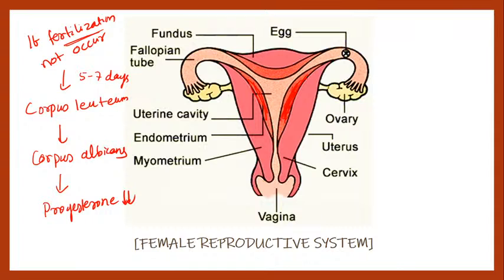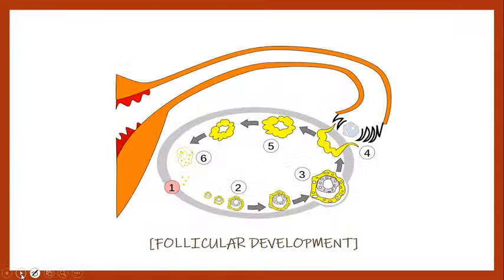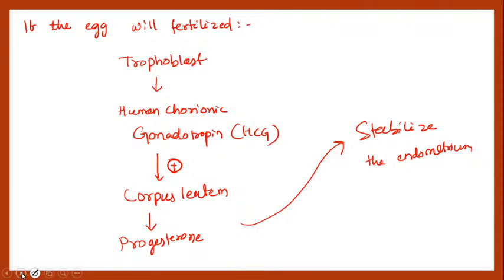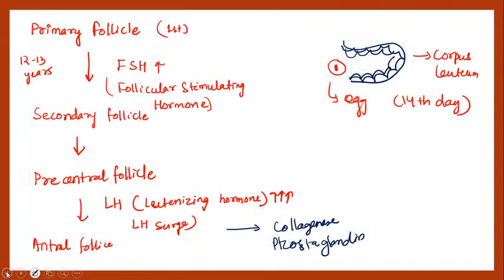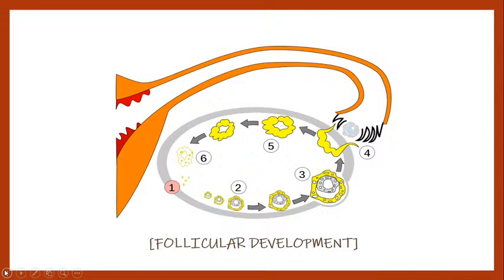Now I'm just giving you an overall idea about how this oogenesis process is regulated by different hormones. So guys, you must know that there will be the anterior pituitary, and over that there will be the hypothalamus.